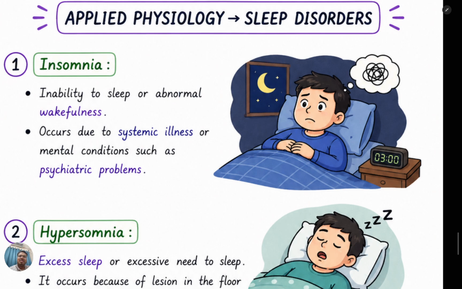Now we will see here the applied physiology. What are the sleep disorders? Most prominent one is insomnia. It is the inability to sleep or abnormal wakefulness. It occurs due to systemic illness or mental conditions such as psychiatric problems.